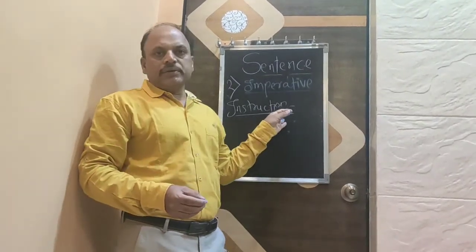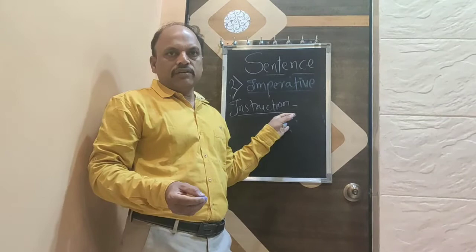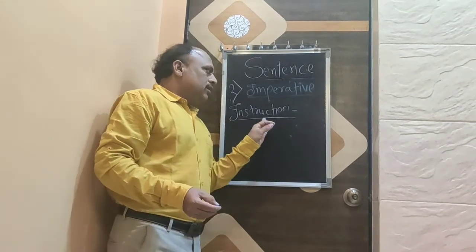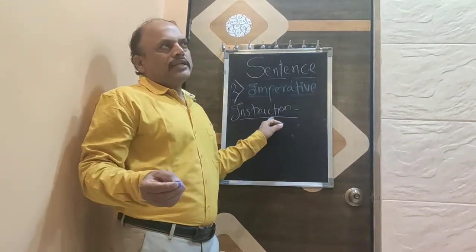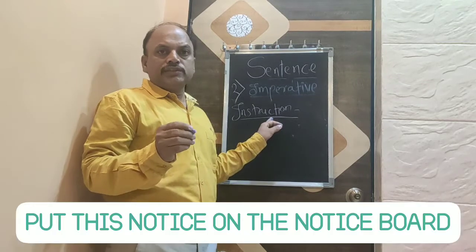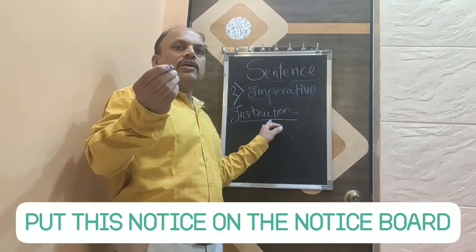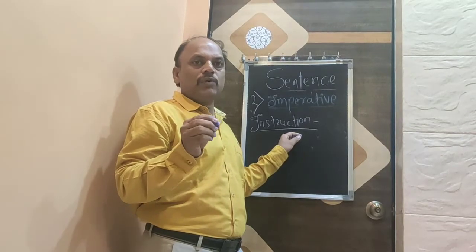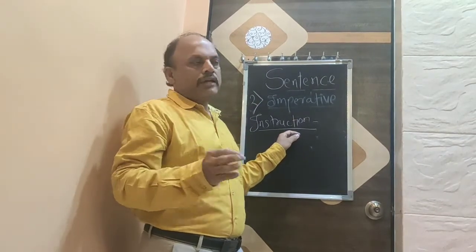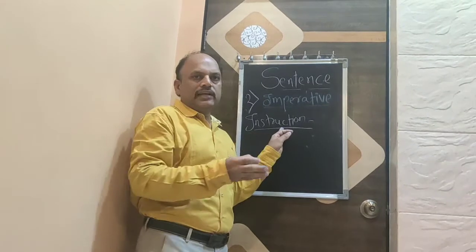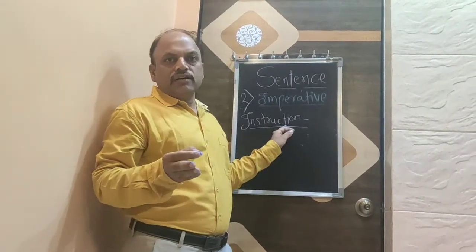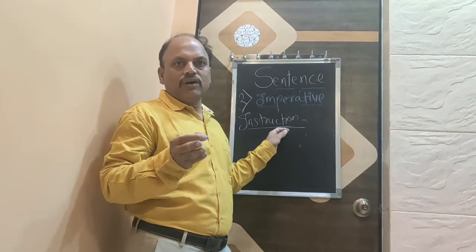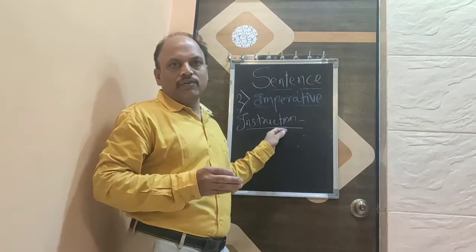Another is the expression of instruction. One example: put this notice on the notice board. Here, the instruction is to put the notice on the notice board. In these imperative sentences, the sentence starts with a verb or auxiliary verb.